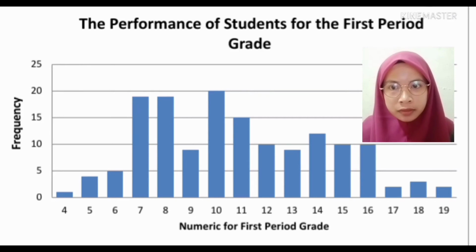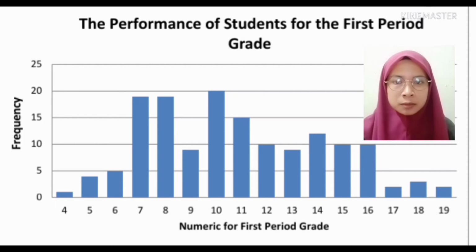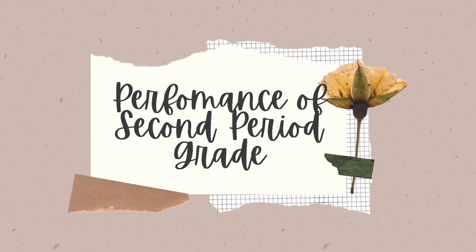From the graph above, we can say that the performance for first period grade is 10, meaning that most of the students obtain grade 10 for first period grade, forming 13.33% of the students' population, with 20 students out of 150 students. In conclusion, the first period grade is important for mathematics students to increase their performance in the mathematics subject.